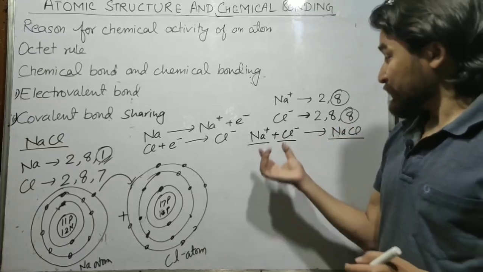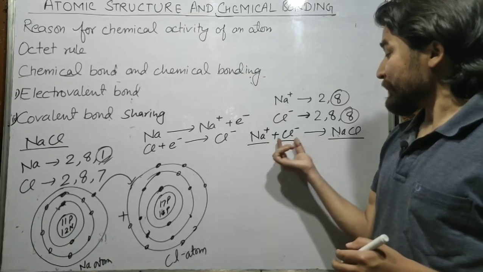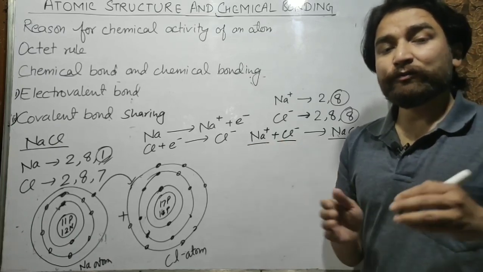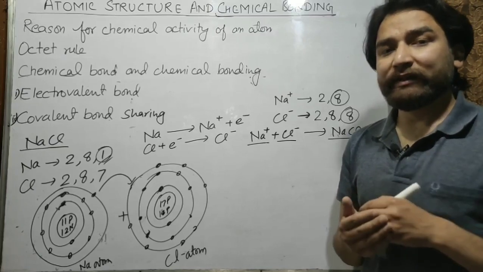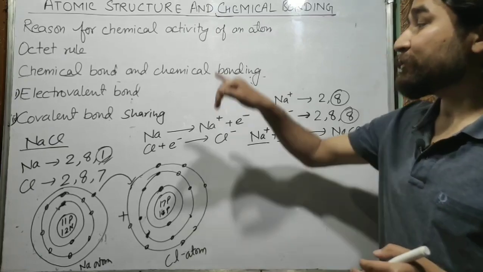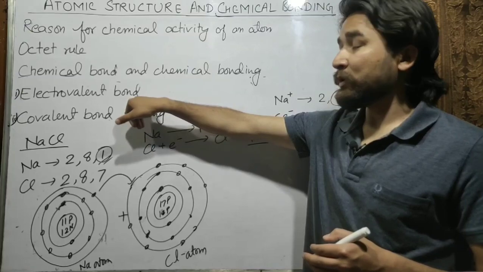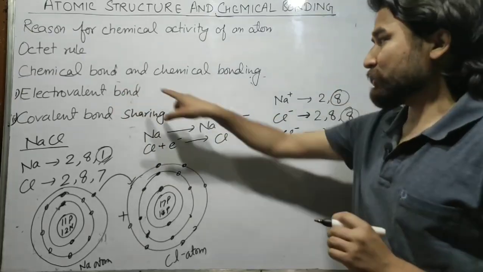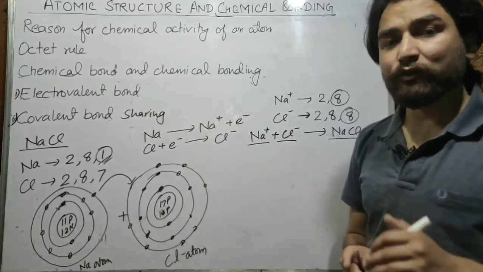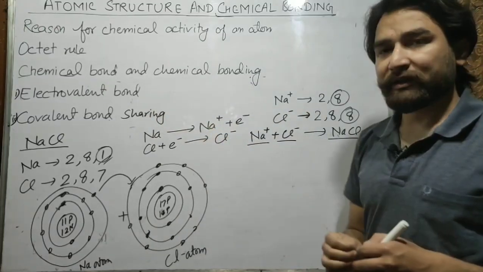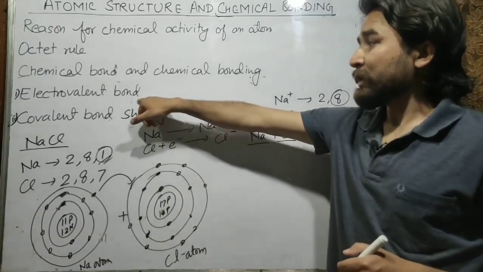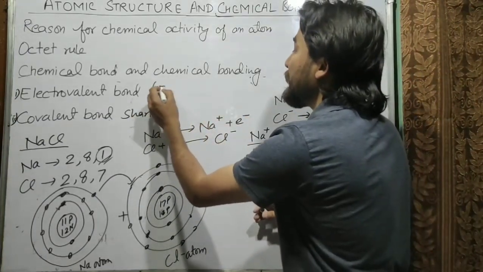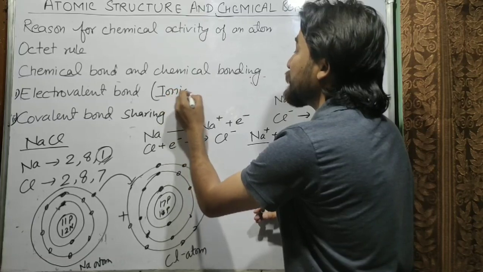Now the force of attraction between two charges, positive and negative charges, is called electrostatic force of attraction. So what is the force of attraction responsible for electrovalent bond? That is electrostatic force of attraction. So here in electrovalent bond, the force which is responsible is electrostatic force of attraction, and that's how it is called electrovalent bond. Now electrovalent bond is known by one more name, that is ionic bond.